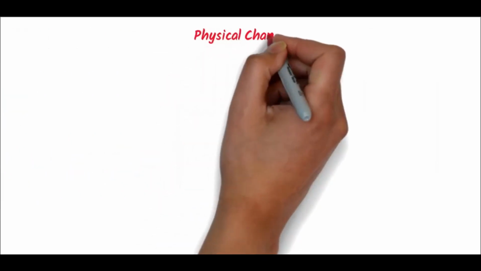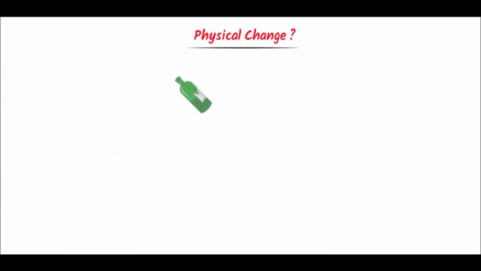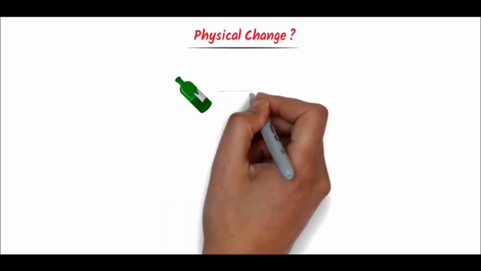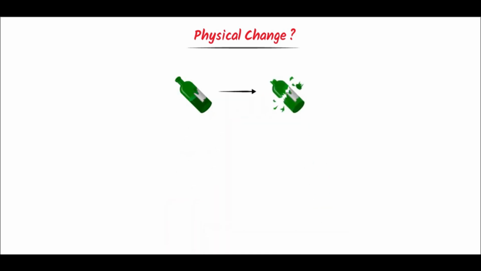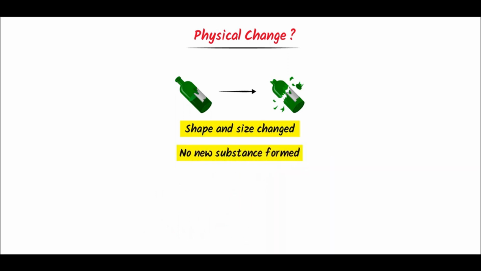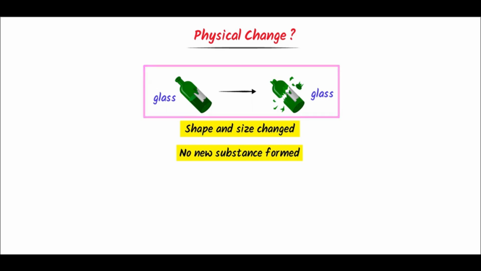Now what is physical change? Well, consider this glass bottle. Let it fall and break down into several pieces. Here we say that the shape and the size of the bottle is changed, but no new substance is formed. For example, the particles of the bottle are still glass and no new substance is formed. So we say that it is a physical change.